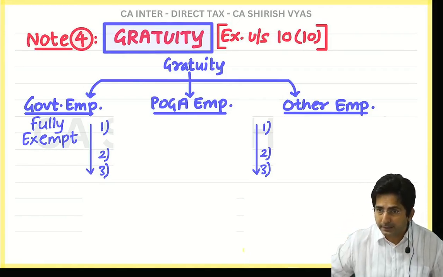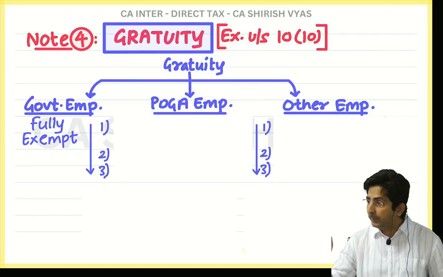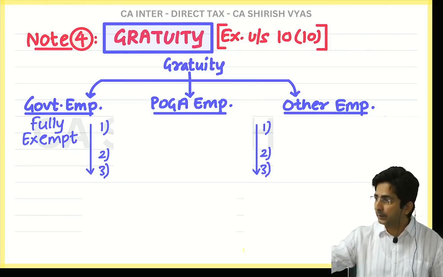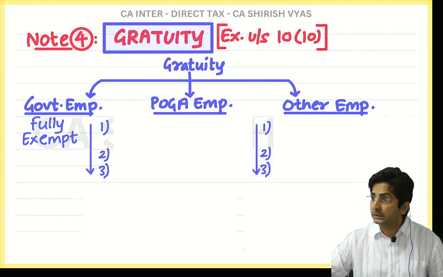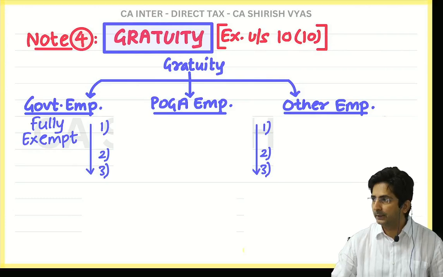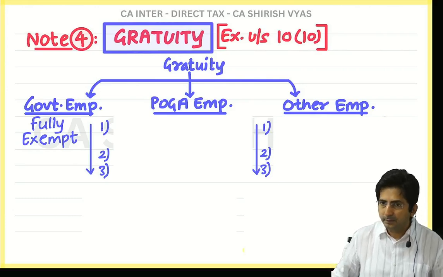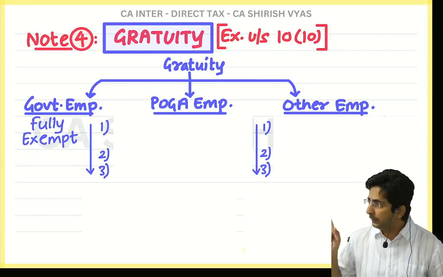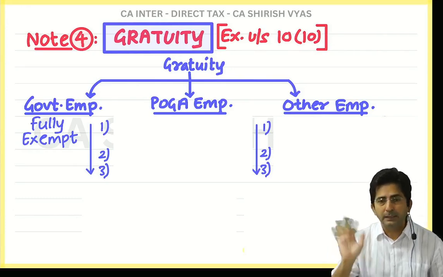Now look at the screen. If you are a government employee, then it is fully exempt. For example, you are working in the government sector and you receive gratuity at the time of retirement, then it is totally tax free. What is the section? 10. You keep it by heart. And if he is a government employee, then fully exempt.